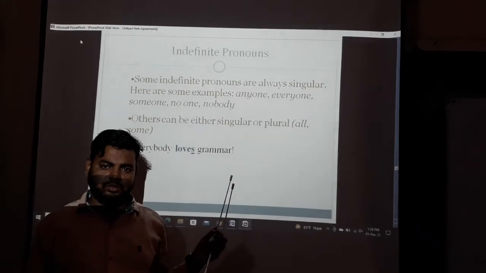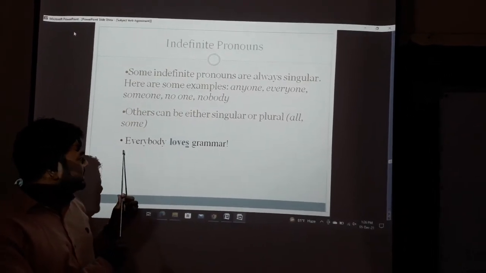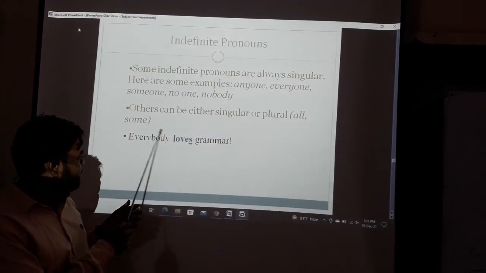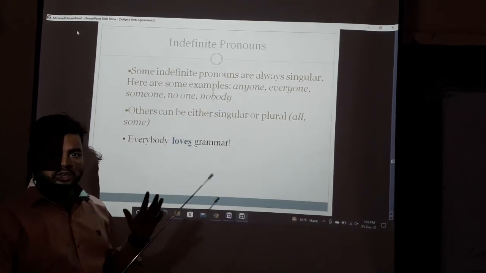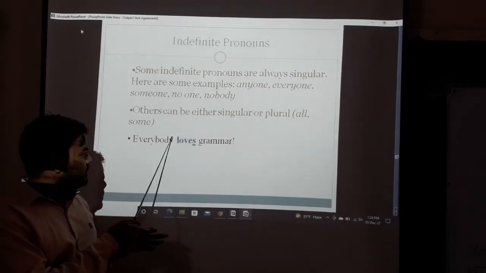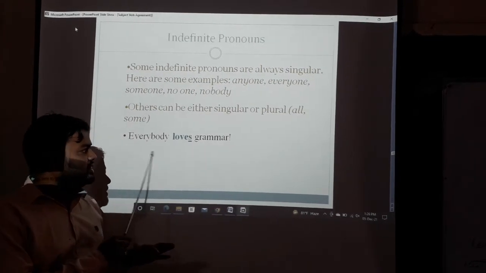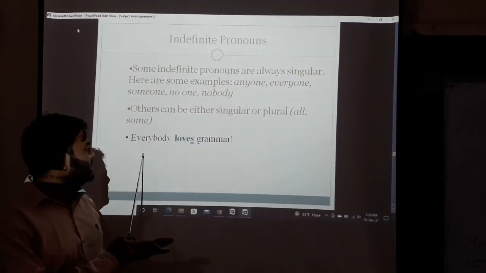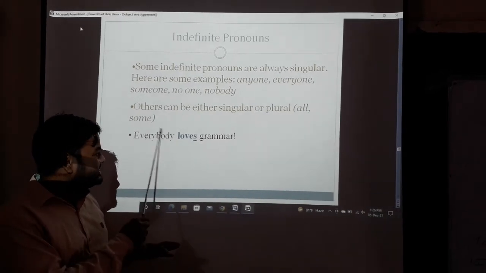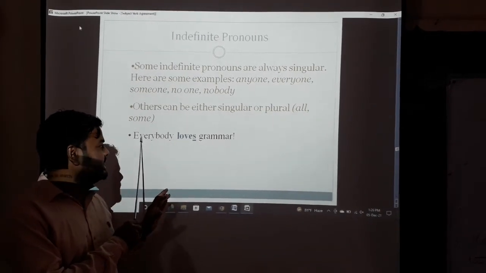an indefinite pronoun. In this sentence we see "everybody." Everybody is a pronoun. Which type of pronoun? It is an indefinite pronoun, and the indefinite pronoun "everybody" is a singular subject.